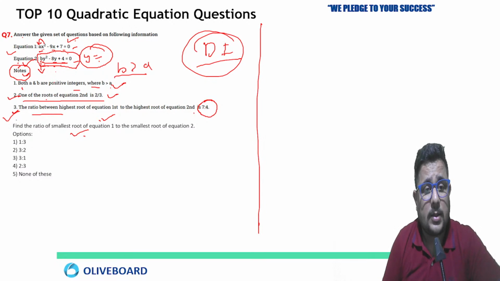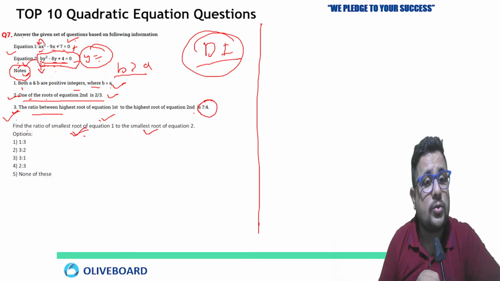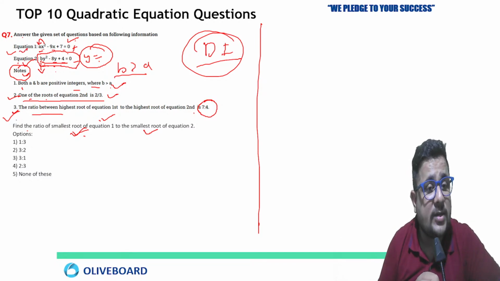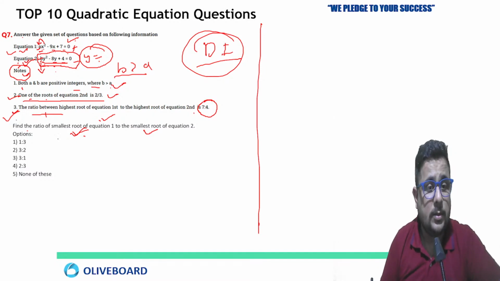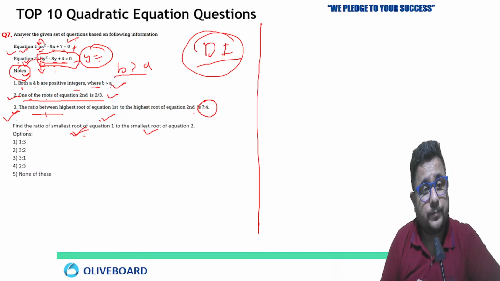Now just look out here. What is given? So first point, one of the roots of equation second is 2 by 3. What are they asking? Find the smallest root of equation 2. So for calculating the smallest root of the second equation, you must know the value of a and b. How will you determine it? By the help of this given data. Is this clear? Now look out. Both a and b are positive integers. Fine. One of the roots of the second equation is 2 by 3.